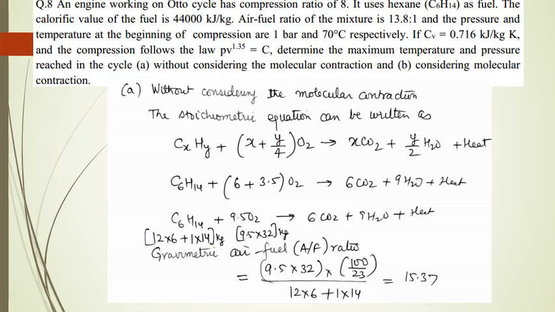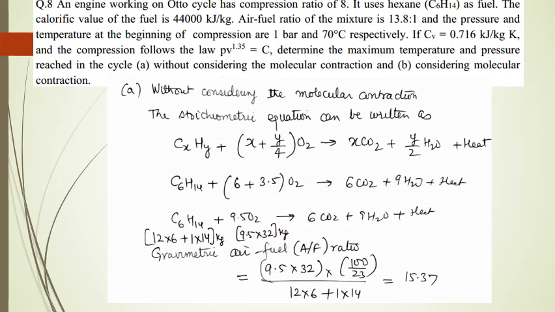Now, without considering the molecular contraction, this gives me the stoichiometric equation as shown on the slide: CxHy plus (x plus y upon 4) O2 gives x CO2 plus (y upon 2) H2O plus heat. This is basically the general equation for any hydrocarbon which does not contain any compound other than carbon, hydrogen and oxygen.